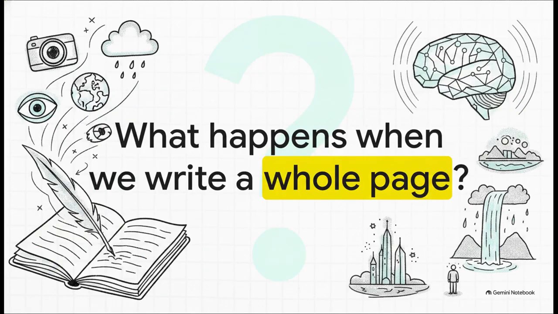As we wrap up this explainer, I want to leave you with one final, staggering thought. We just unpacked the crazy architecture packed into a single 43-word sentence. If just 43 carefully chosen words can direct a digital brain to build an entire, emotionally resonant, photorealistic world down to the slow-motion raindrops, what on earth happens when we write a whole page? It absolutely makes you rethink the power of language in the digital age.